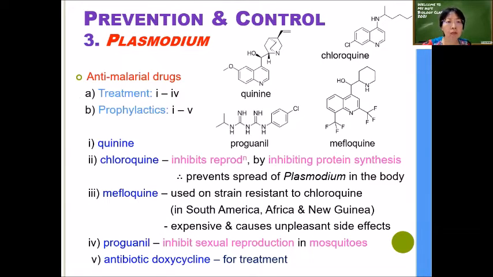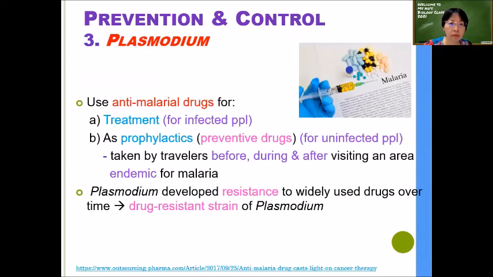Okay. Now, I've already elaborated this part. One more thing we have to be very careful about is that every time you use any chemical at all, it can cause a resistant strain to start to develop. Any kind of chemicals. If you use insecticide and keep on spraying the same brand of insecticide, after a long time you start to see that the mosquitoes seem to have no effect, because they become resistant to the insecticide that we use.